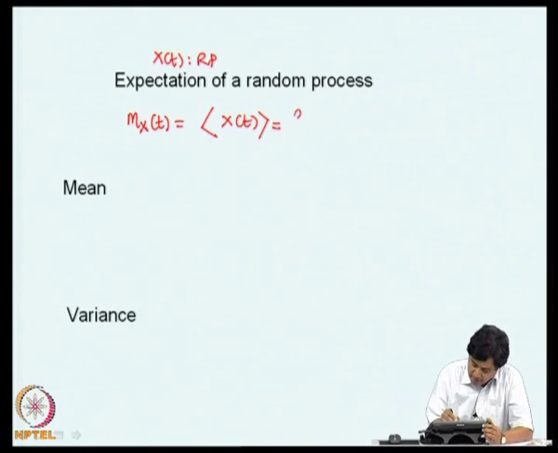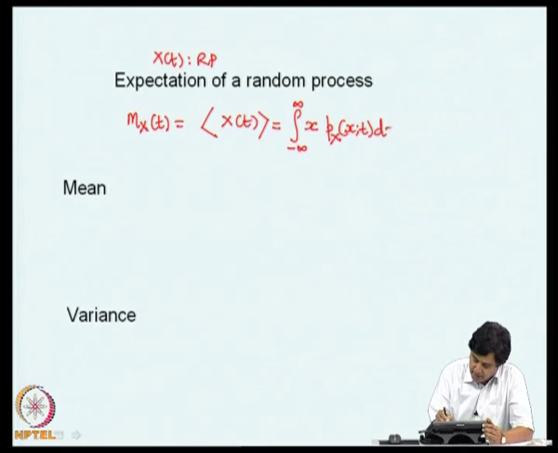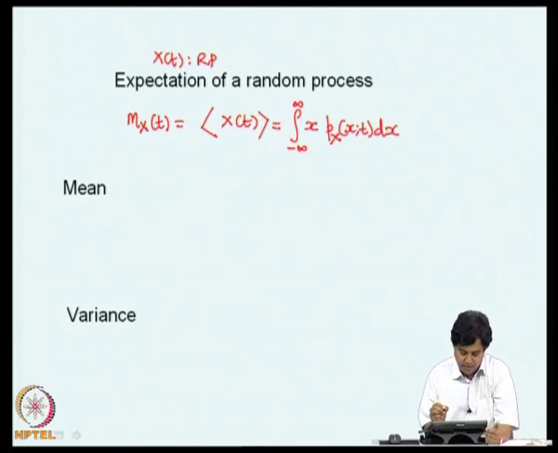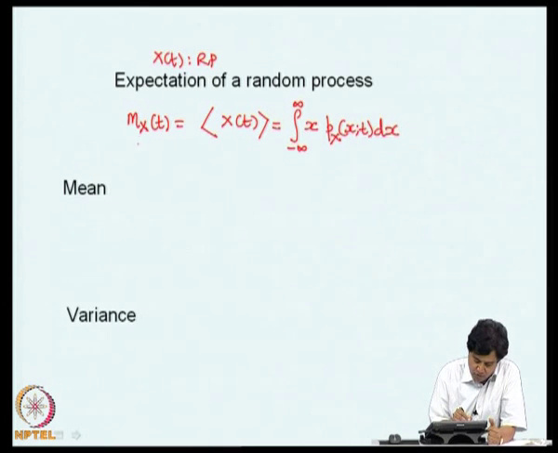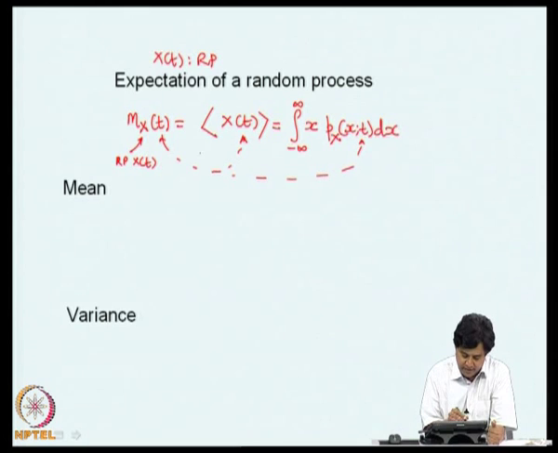This I write as the integral from minus infinity to infinity of x px of x semicolon t dx. This mean has now a subscript. You should notice this means I am talking about the random process x of t. This time t corresponds to this time t. That means I am considering the random variable at time t, and this is the mean. So, the mean is now a function of t. It depends on which random variable you are talking about, therefore it becomes a function of time.